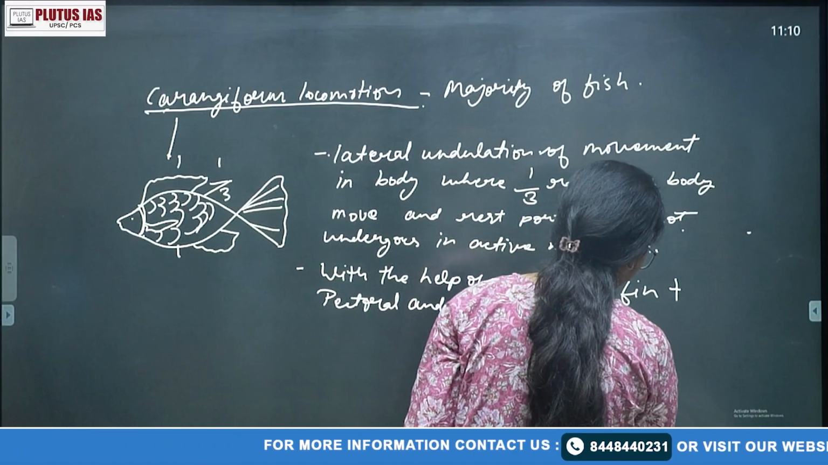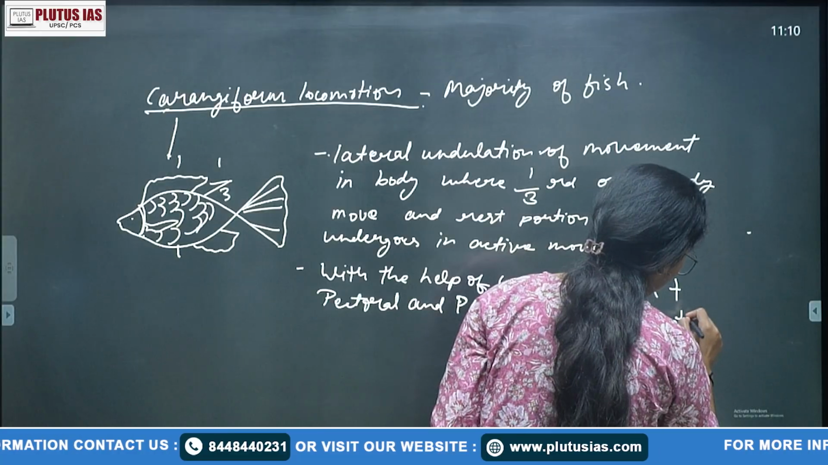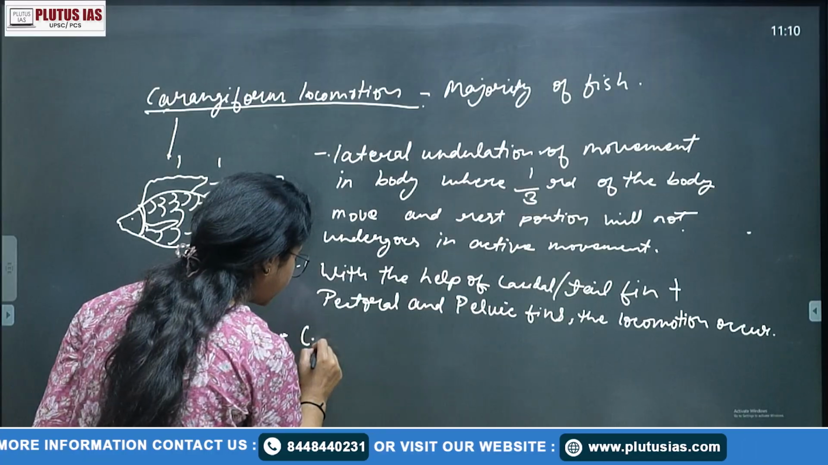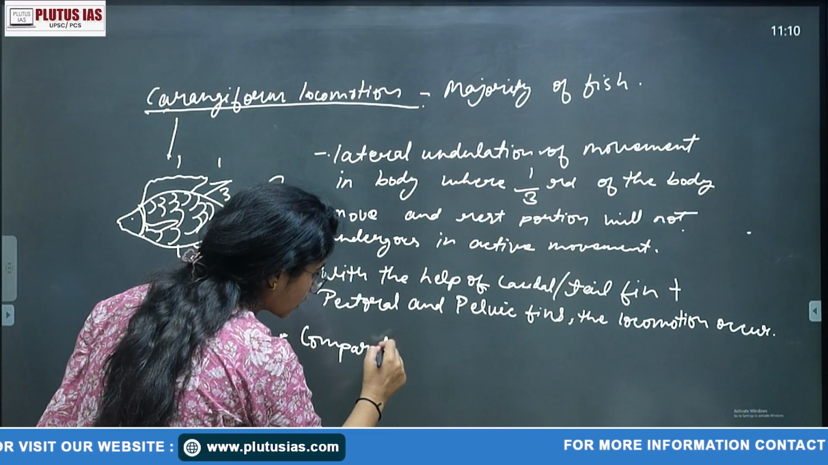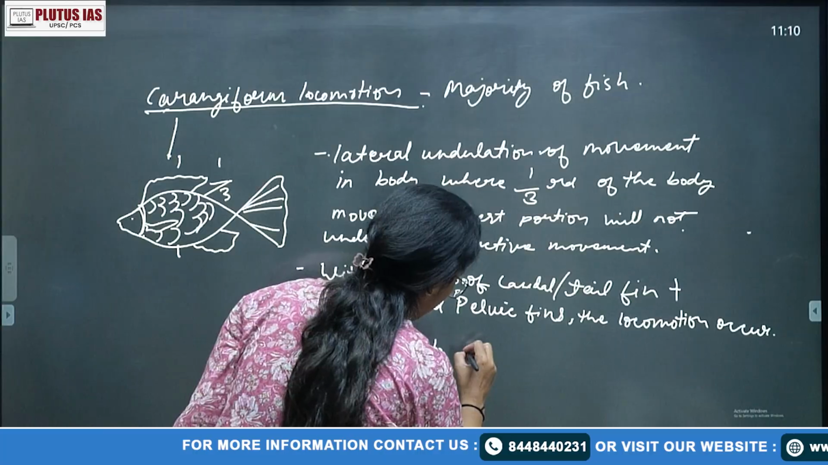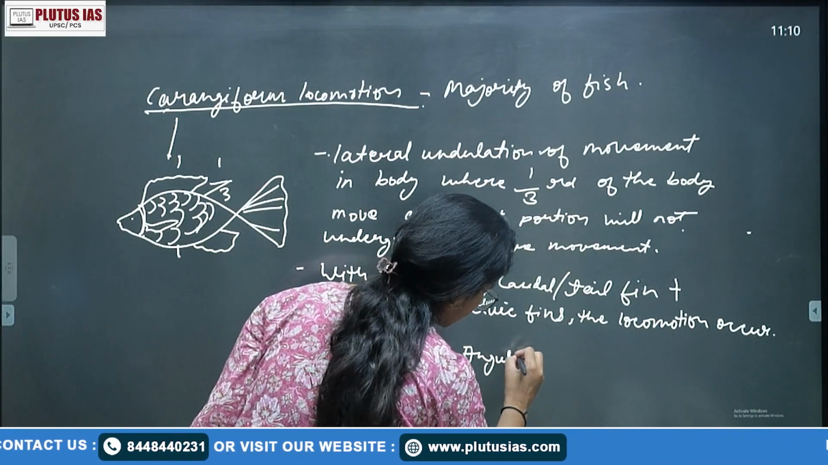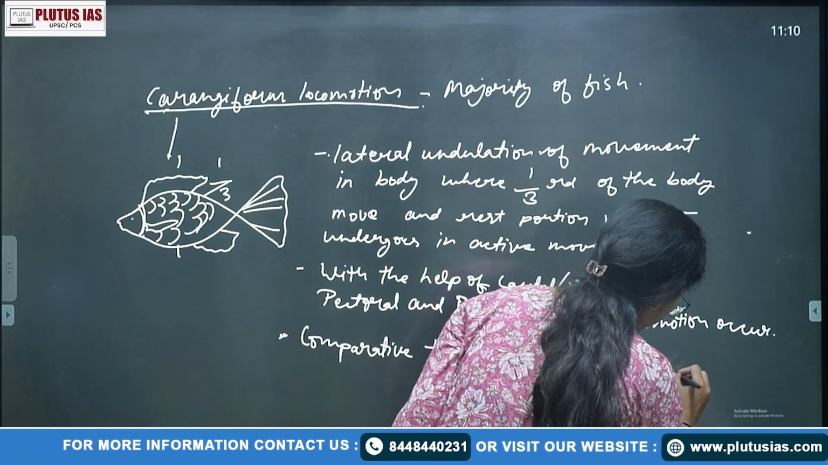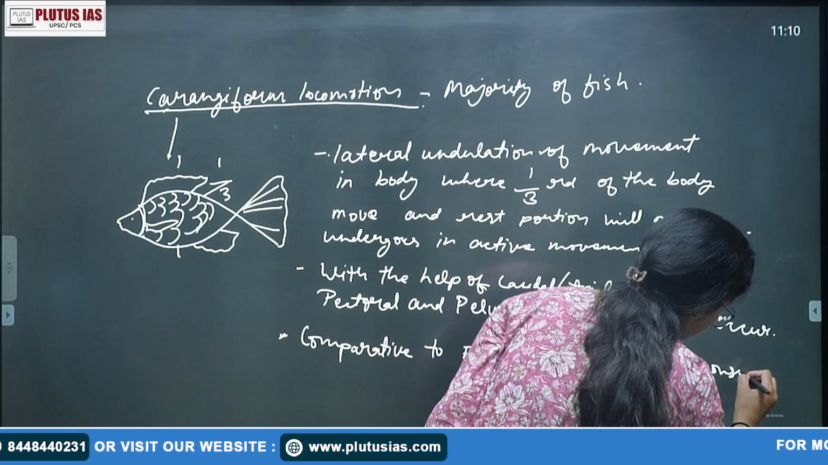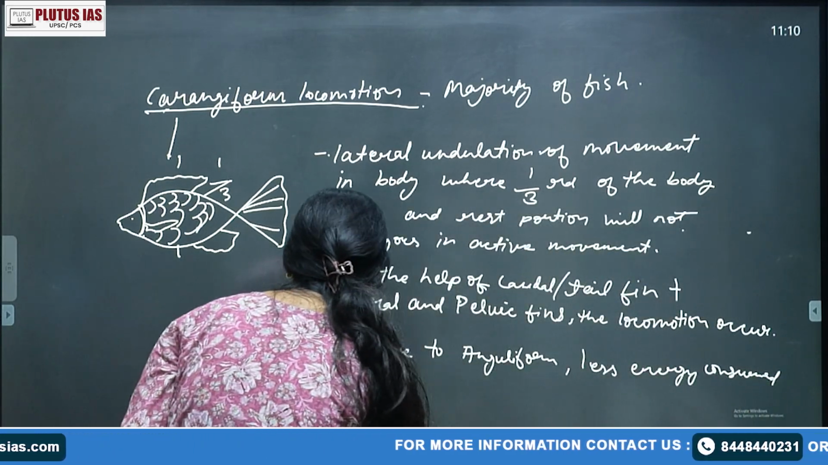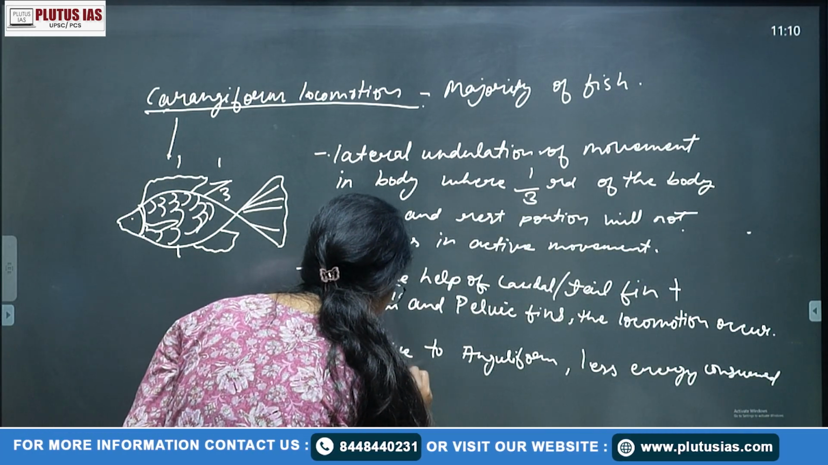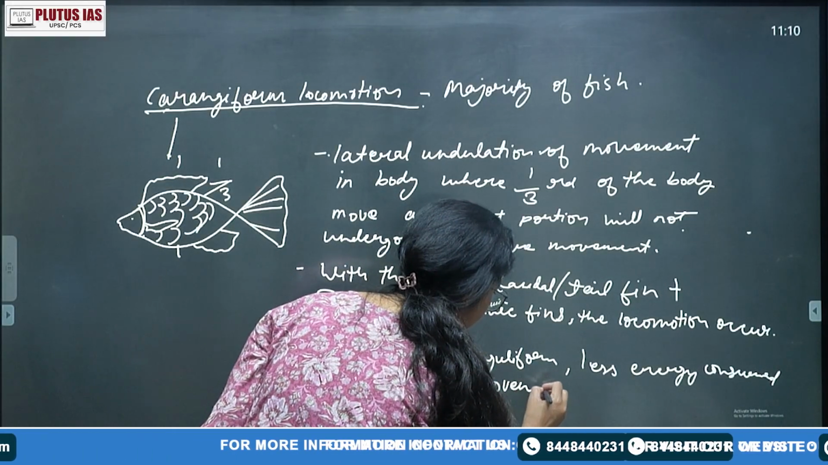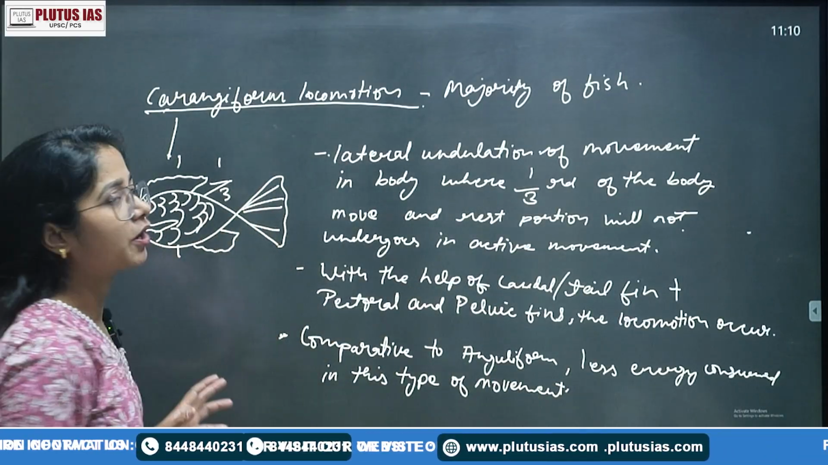Compared to anguilliform, less energy is consumed in this type of movement, right? Why? Because only 1/3 of the body portion is moving.